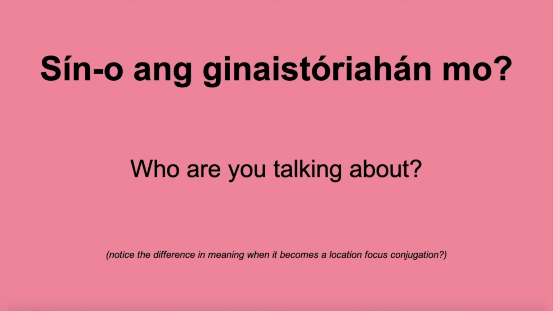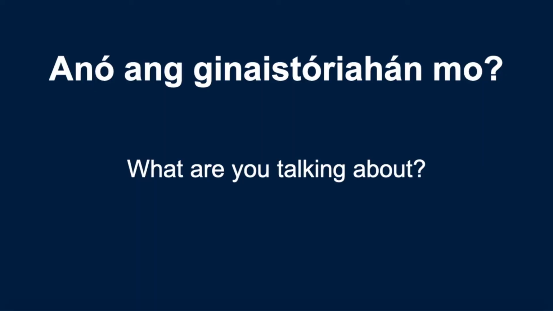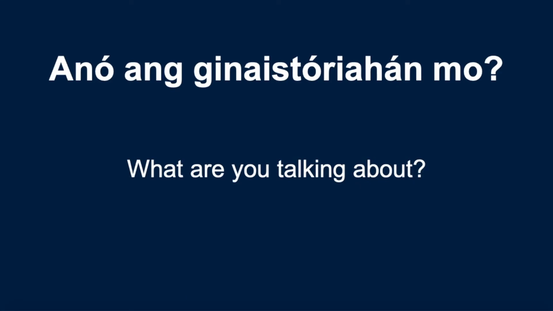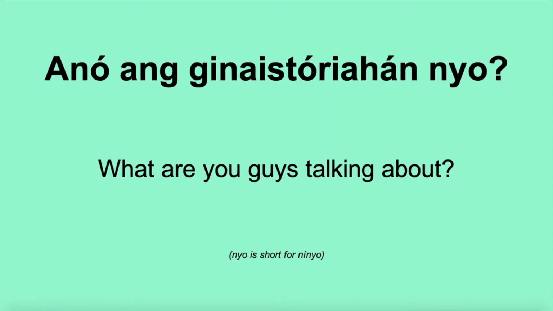So, did you see the difference there? If it's gina-istoryahan, that's what we call a location-focused verb conjugation. And it, in this case, means we're talking about something, not talking to somebody. It's the thing that we're talking about. So, sino ang gina-istoryahan mo? Who are you talking about? Ano ang gina-istoryahan mo is what are you talking about? So, sino means who. Ano means what. Ano ang gina-istoryahan nyo? What are you guys talking about?